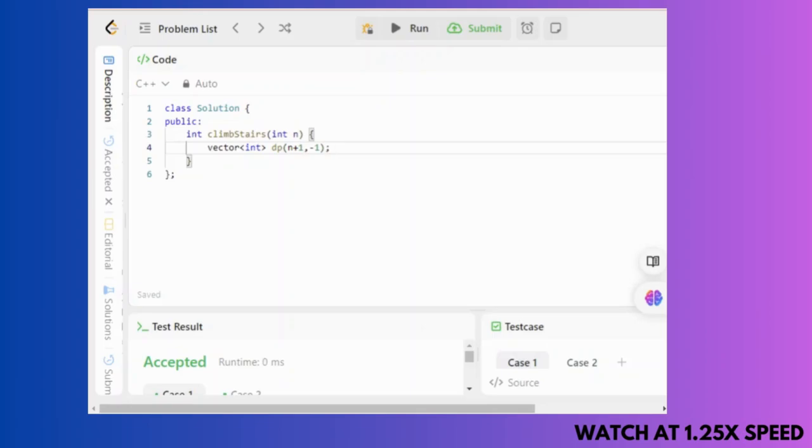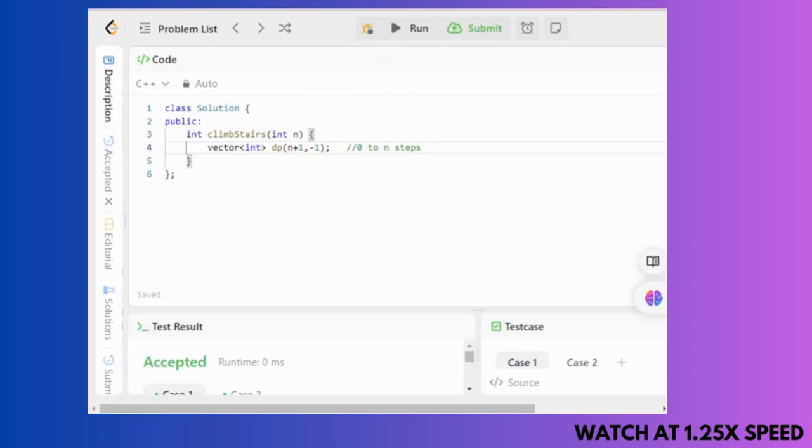So this is the solution, which is the class, and one integer n is given to you as an input. A vector named dp, which stands for dynamic programming, is created. The size is n plus 1, because in the dp you will take steps from 0 to n. That's why I have taken n plus 1 as the size of my dp vector, and the array is initialized with minus 1, which is like a placeholder initially.